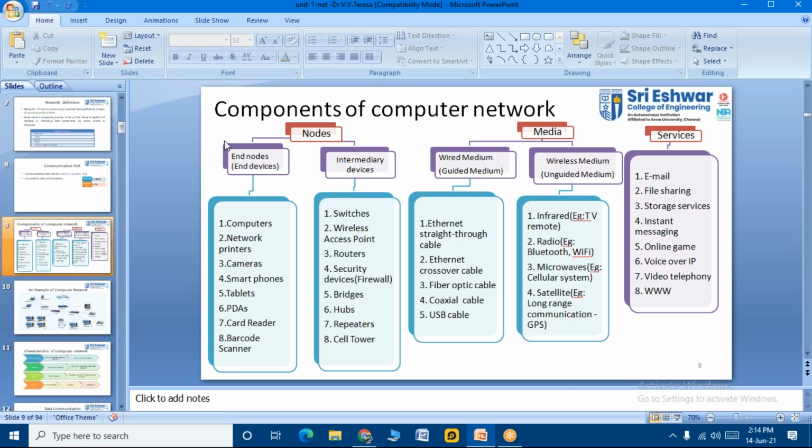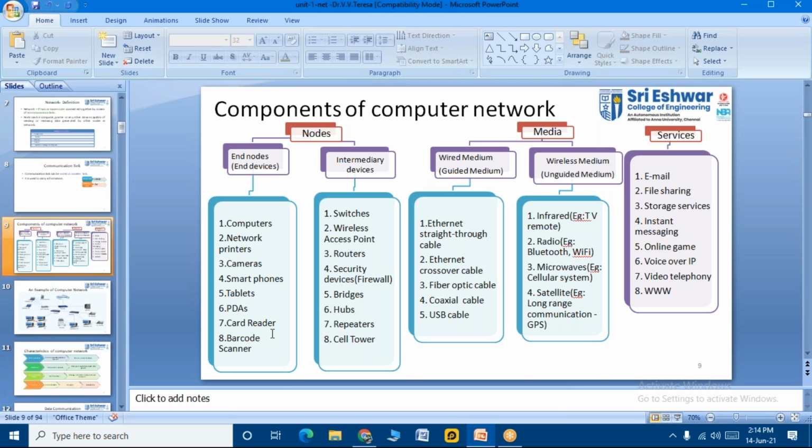Coming to this slide, it indicates the components of the computer network. The nodes I have split into two types: end nodes, that is end devices, and intermediary devices. End nodes include computers, network printers, cameras, smartphones, tablets, PDAs, card readers, barcode scanners, etc. These are all the end nodes, the destination nodes, correct, students?